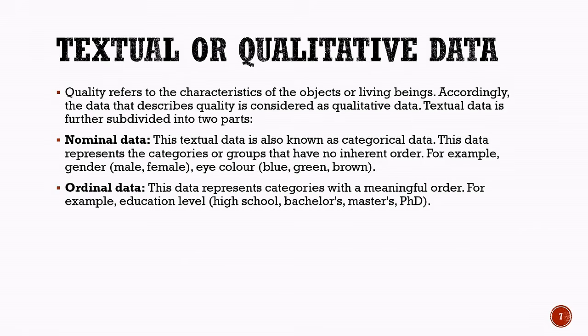Ordinal data represents categories that have a meaningful order. For example, education levels can be arranged as high school, bachelor's, master's, and PhD. Therefore, nominal data tells us about categories without any particular order, while ordinal data represents categories that follow a meaningful order.